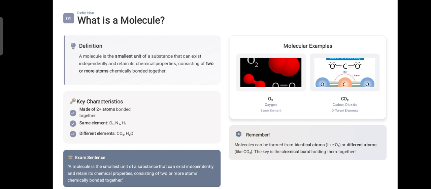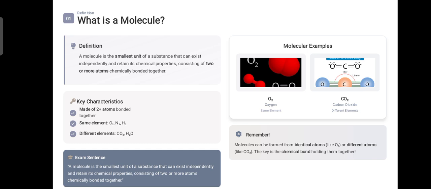But molecules can also be made up of two different elements, like carbon dioxide, which is made of carbon and oxygen. And water is made up of two different elements, hydrogen and oxygen. You can also see different structures on your screen.